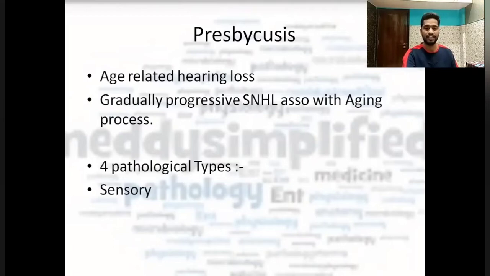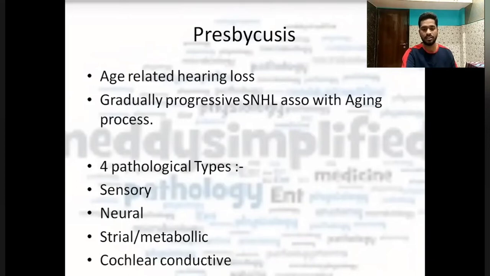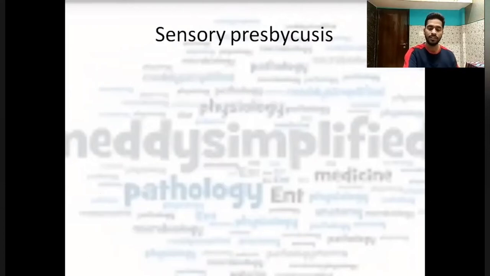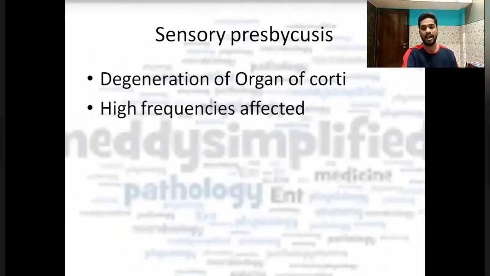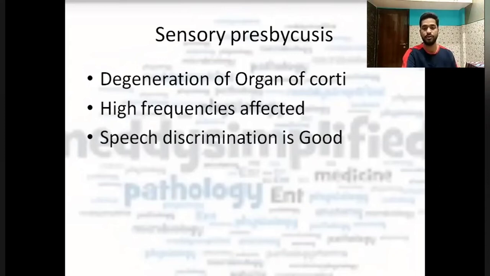First is sensory type, second is neural type, which is the most common type of presbycusis, third is strial or metabolic type, and at last cochlear conductive type. So now let's discuss these pathological types one by one. First, we'll talk about the sensory presbycusis. What happens here is there is a degeneration of the organ of Corti, right? Due to which the high frequencies of sounds are affected, but the speech discrimination is very good.